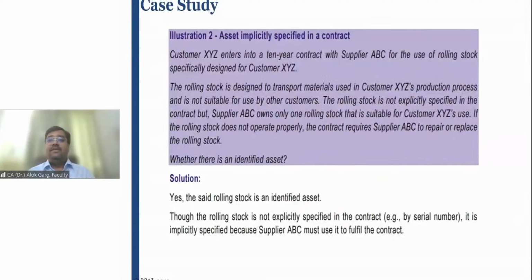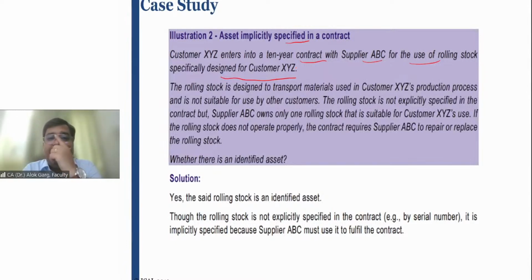Yes. Now let's discuss the illustration number 2 from the ICAI study material. Assets implicitly specified in a contract. Company XYZ enters into a 10-year contract with a supplier, lessor ABC, for the use of rolling stock, specifically designed for customer XYZ. In Ind AS 116, you will get the words customer and supplier, since the concept is for the transfer of control of use. So customer means lessee, supplier means lessor.